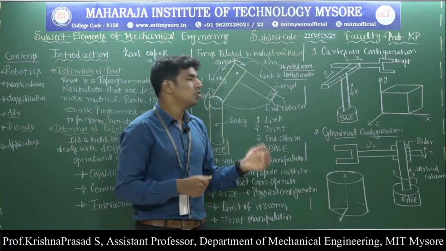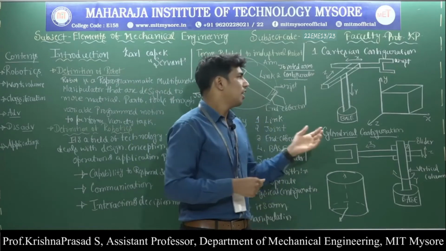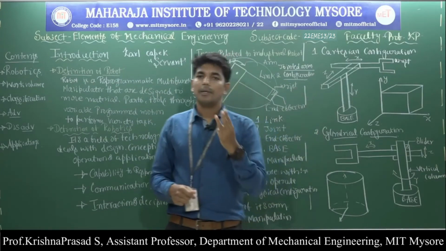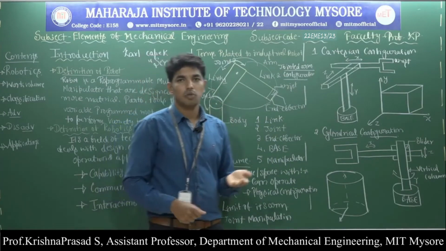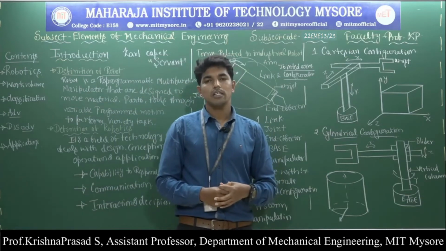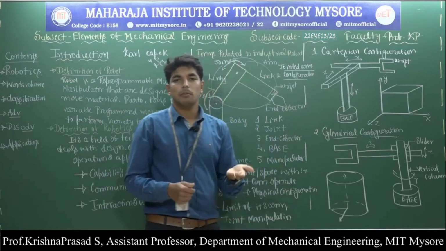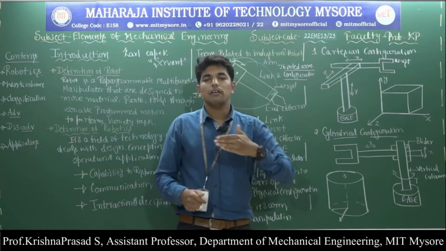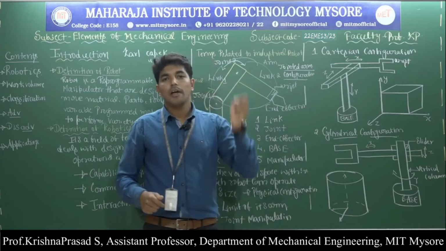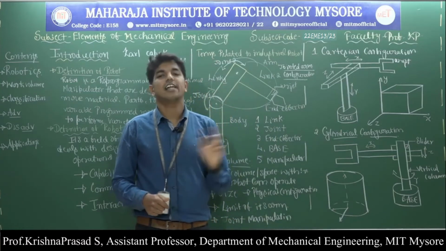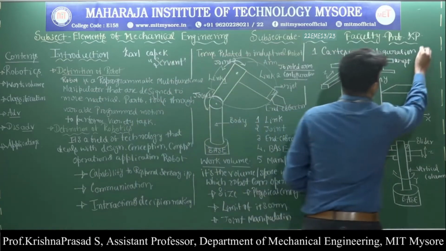So what is meant by the Cartesian configuration robot? Here the motion of these kind of robots traces the rectangular workspace. That's why it is also called the rectilinear robot. And these robots have 3 perpendicular sliding joints along x, y and z direction. That's why the Cartesian configuration robot is also called the x, y and z robot. Then observe the motion. This Cartesian configuration robot can be moved up or down, left or right, and front or backward. And the motion of this kind of robot can start or stop anywhere along the x, y and z axis system.